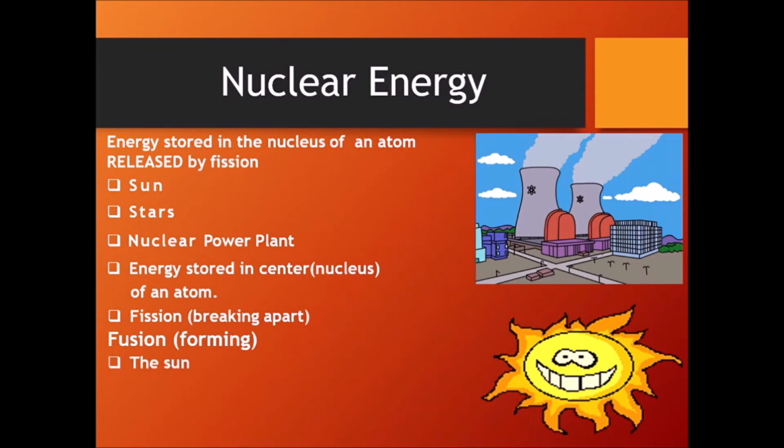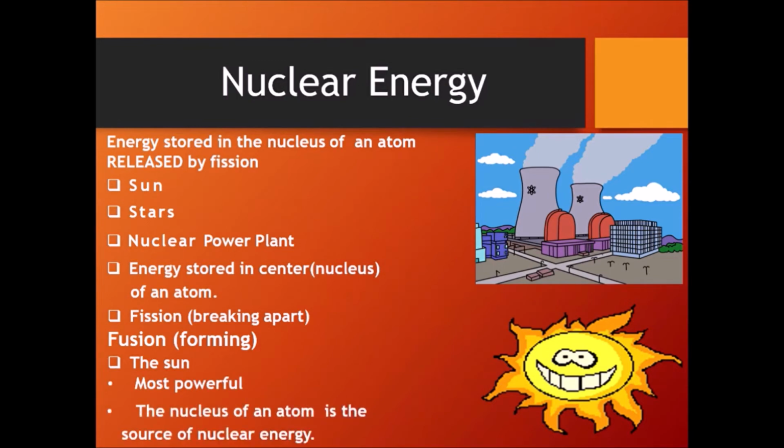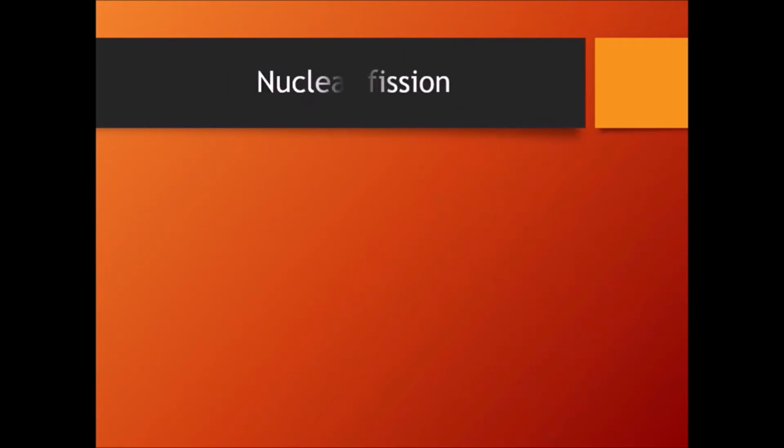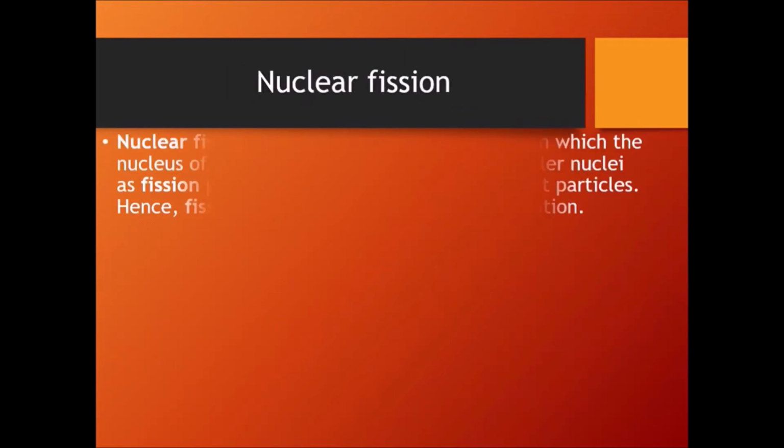When I'm talking about fusion, it takes place on the sun. The sun is the most powerful source of energy. The nucleus of an atom is the source of nuclear energy. So let us do nuclear fission and fusion separately. I'm taking nuclear fission first. Let's talk about it. What is nuclear fission all about?